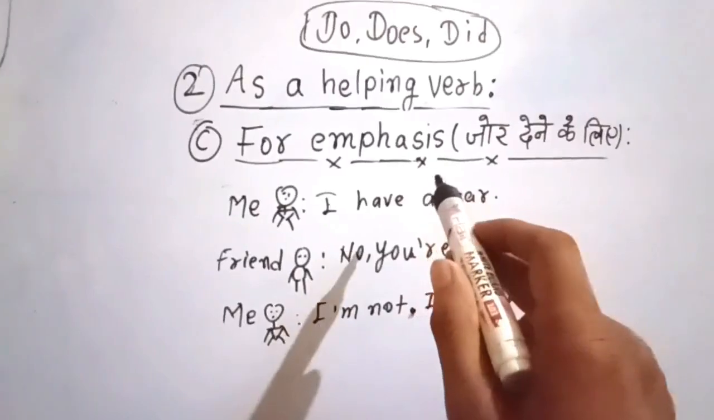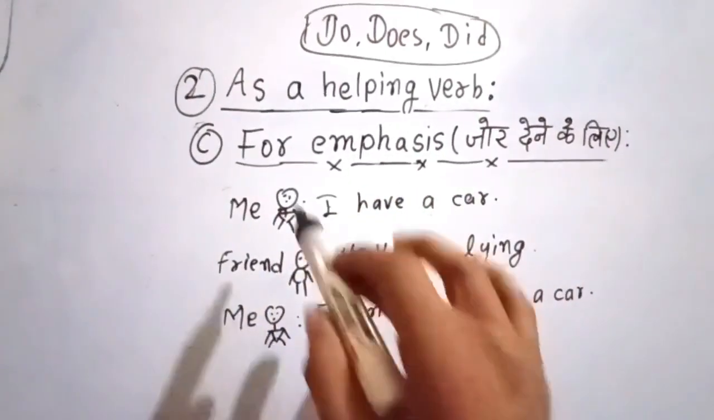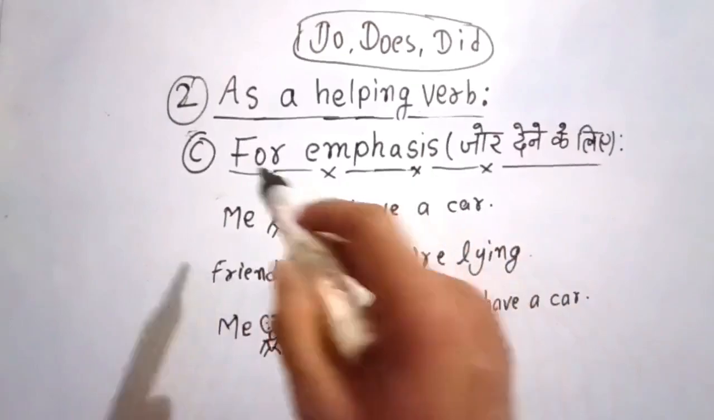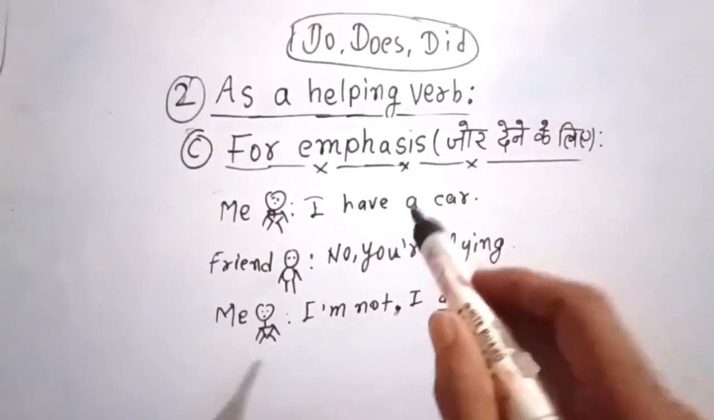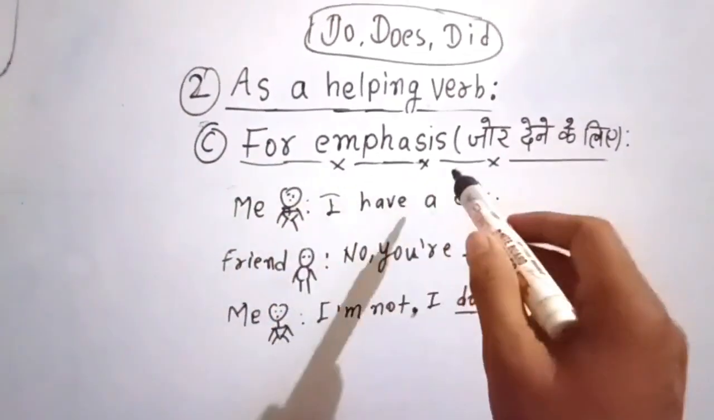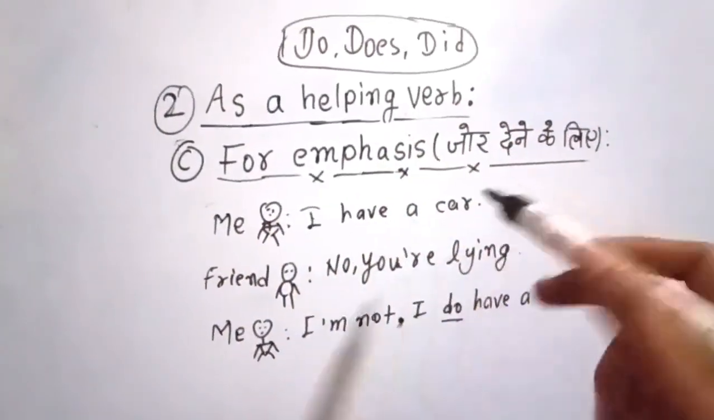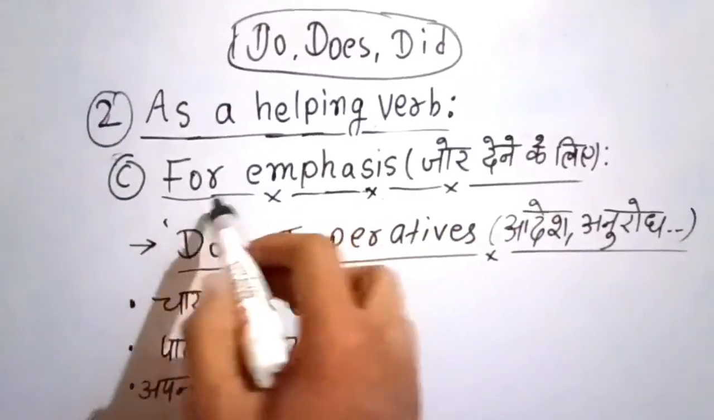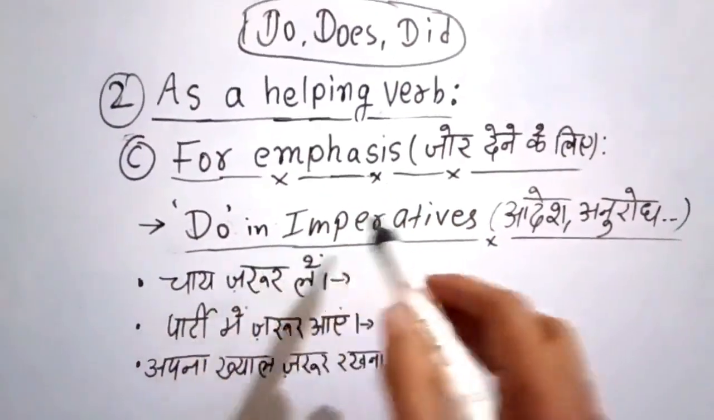Right? So I think you have understood the thing. We need to use do, does, did for giving emphasis. But we have more scenarios on emphasis where we can use do, does, did. Let's look at that. Well, friends, to give emphasis, we use do in imperative sentences.